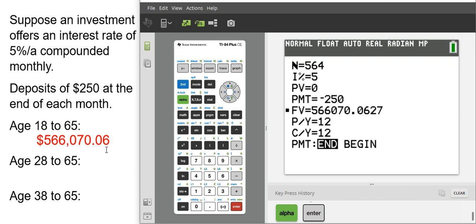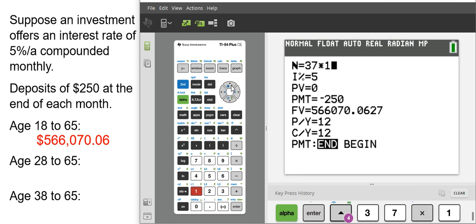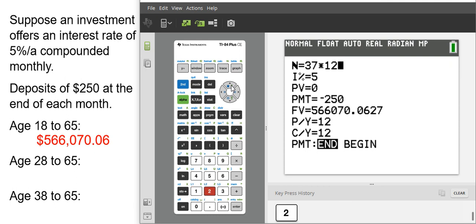So let's now try age 28 to 65. So the thing that's going to change here is our end value, right? So our end value will change, and instead of 47 years, now we'd have 37 years. And again, it will be times 12 payments a year. Okay.